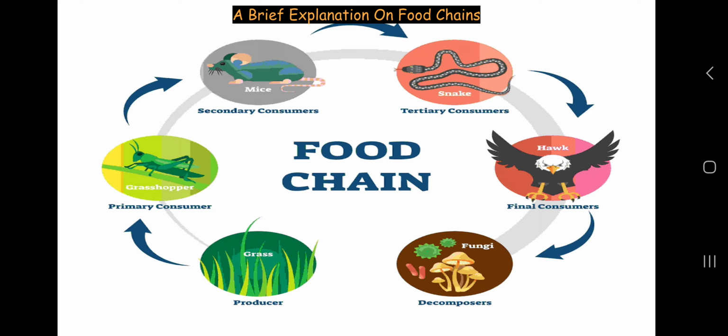All of these animals in the food chain use other animals as their food to survive.